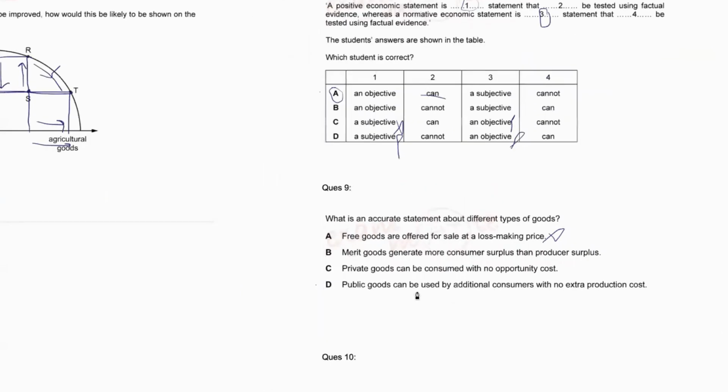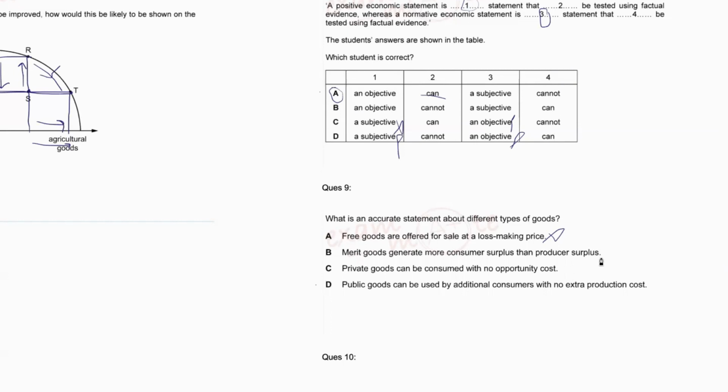Option B is merit goods generate more consumer surplus than producer surplus. Not really. Your consumer surplus and producer surplus are not really dependent on merit goods or demerit goods. It is mostly dependent upon the willingness of the consumer to pay. Even if it is a demerit good and if a consumer is willing to pay more, I don't think it would be a problem. So option B is very dicey. It's not really correct. Let's go towards option C.